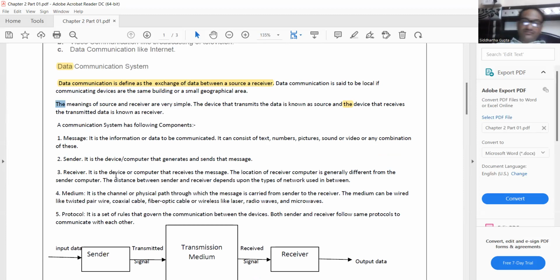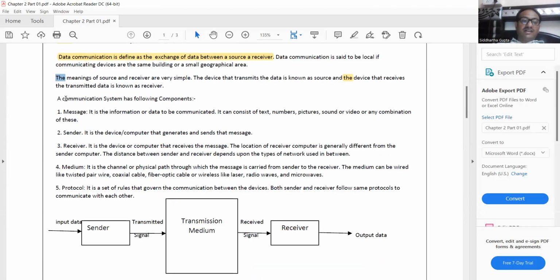Okay. Now, my dear students, I'm just going to discuss components. Our communication system has the following components. The first is the message. So message is very important. Whatever data is transmitted is the message which is going to be transmitted. This is called, you can say, an input.